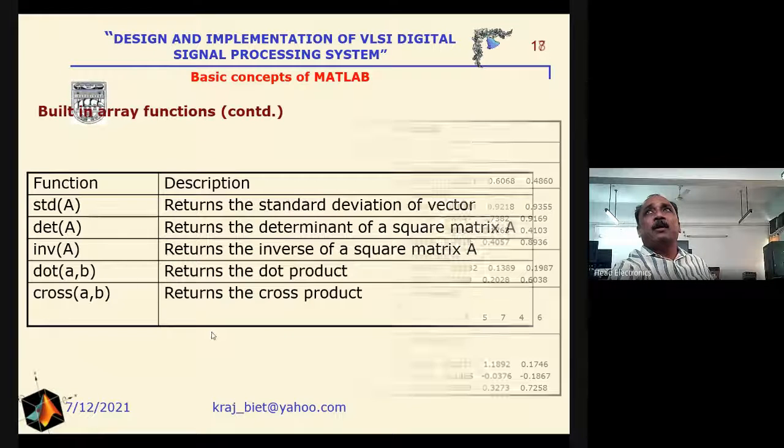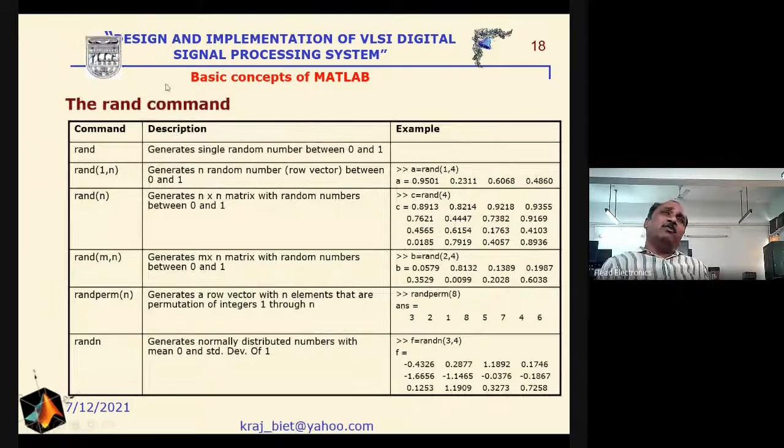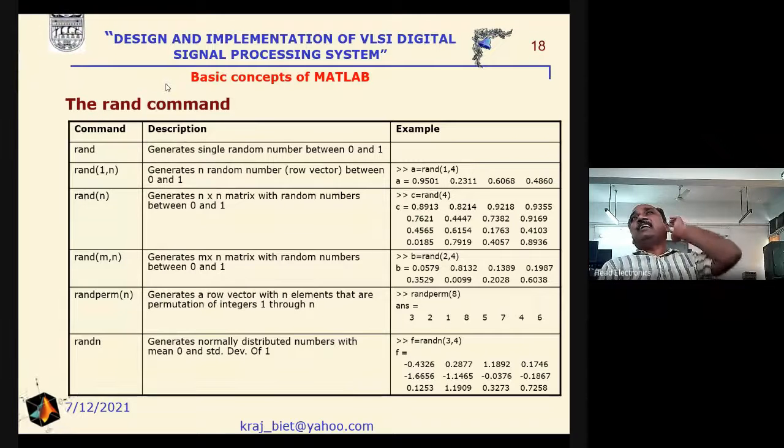Now, if during modeling and simulation there is a need for random sources, or random numbers have to be generated, for that purpose we have to use different commands for the different types of numbers or values that have to be generated. For example, if we write rand, it generates a single random number between 0 and 1.